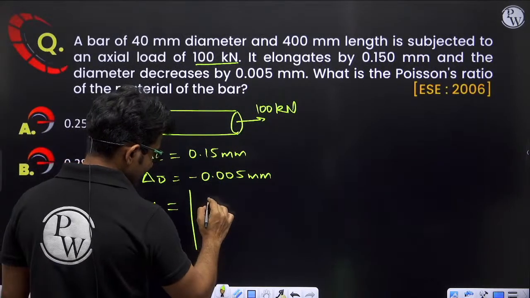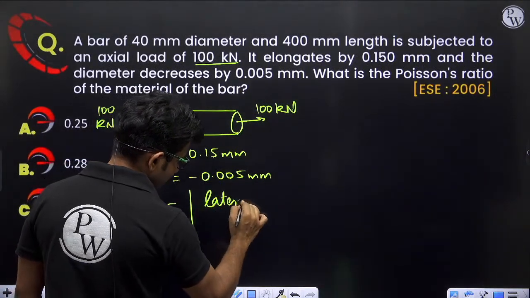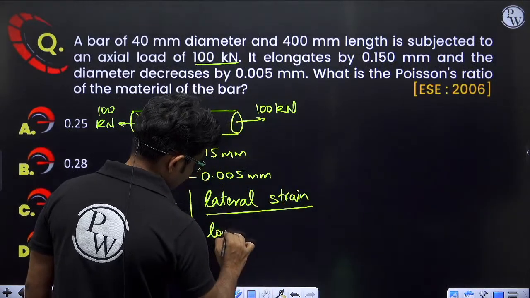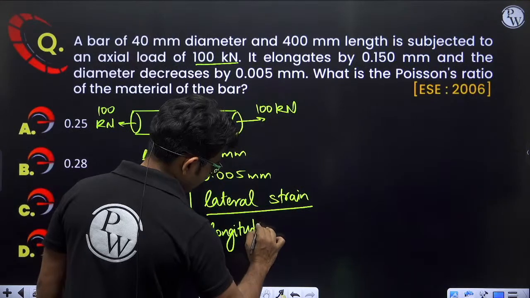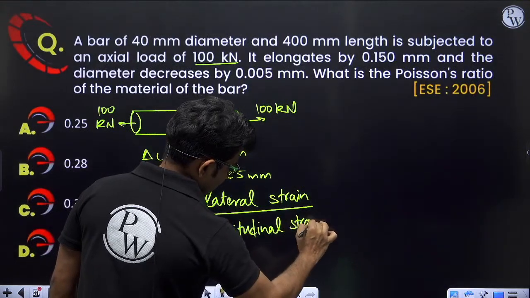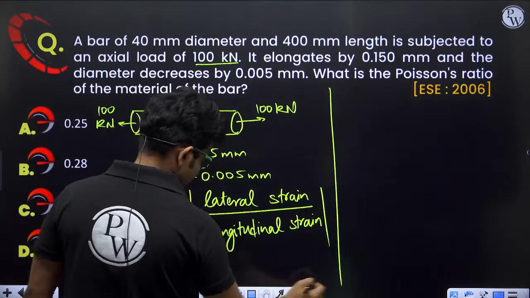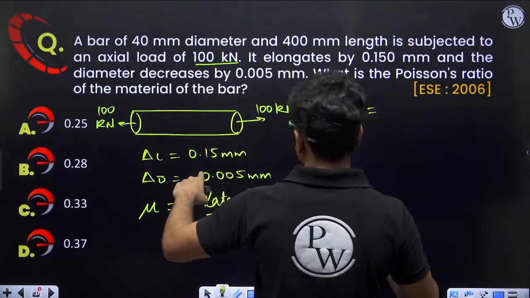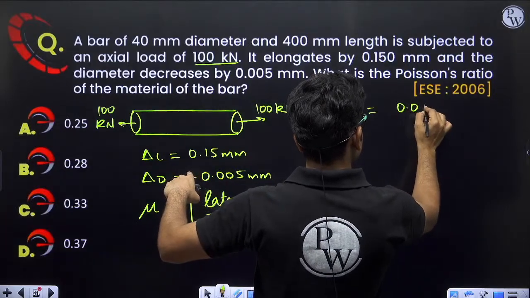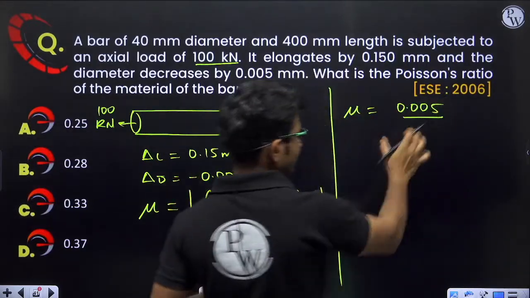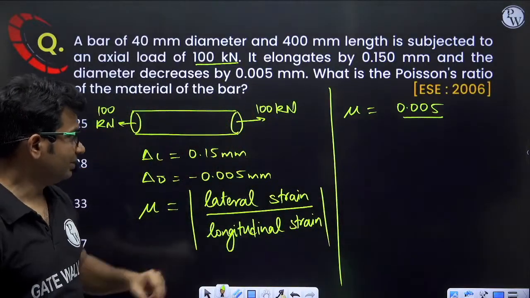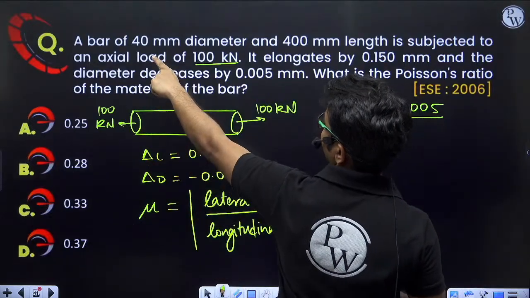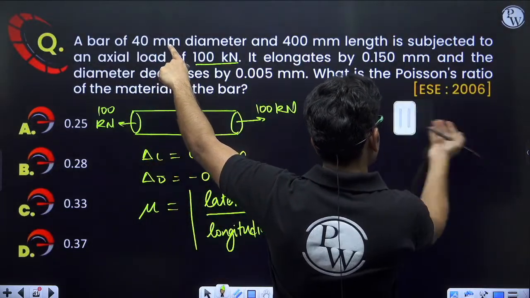Poisson's ratio is lateral strain divided by longitudinal strain. Okay, so for Poisson's ratio, the lateral strain is 0.005 divided by the original diameter, that is, change in diameter divided by original diameter. So the change in diameter is 0.005, divided by the original diameter, which is 40 mm. Let us write the formula first.